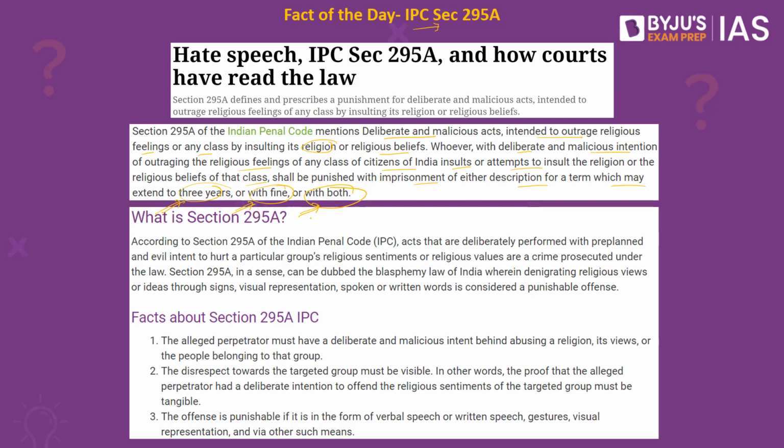So what is Section 295A? It is that person who vitiates the environment, who creates ruckus in the society, who has a malicious intent and who provokes the society basically by creating a problem within the religious communities. So the acts that are deliberately performed with pre-planned and evil intent to hurt a particular group's religious sentiments or religious values are a crime prosecuted under this particular law.